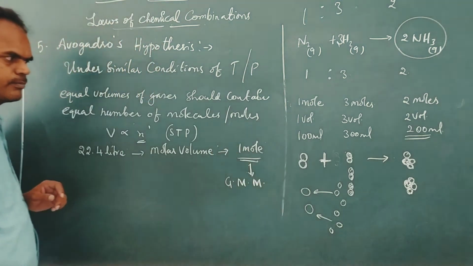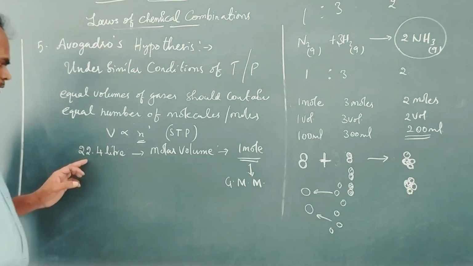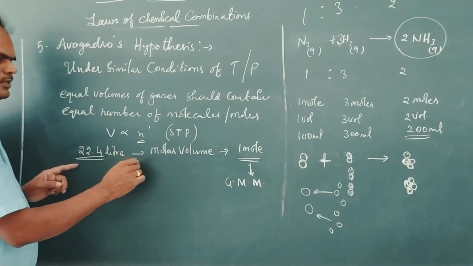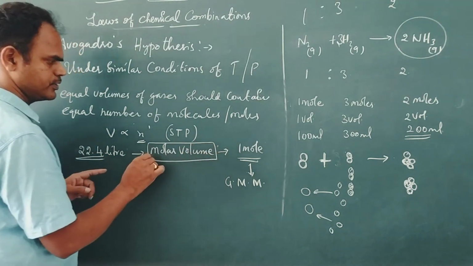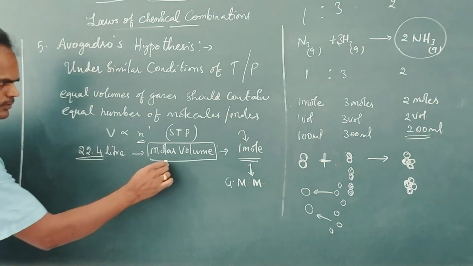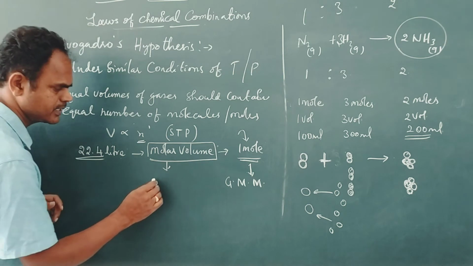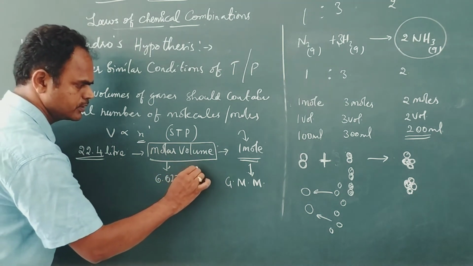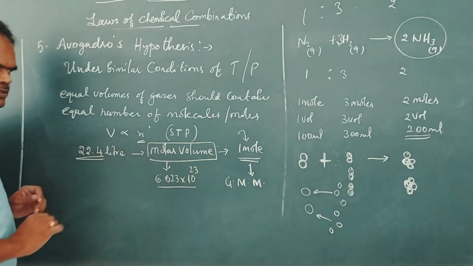So 22.4 liters is called molar volume. This molar volume consists of 1 mole, and how many particles does 1 mole contain? 6.023 into 10 to the power of 23 molecules.